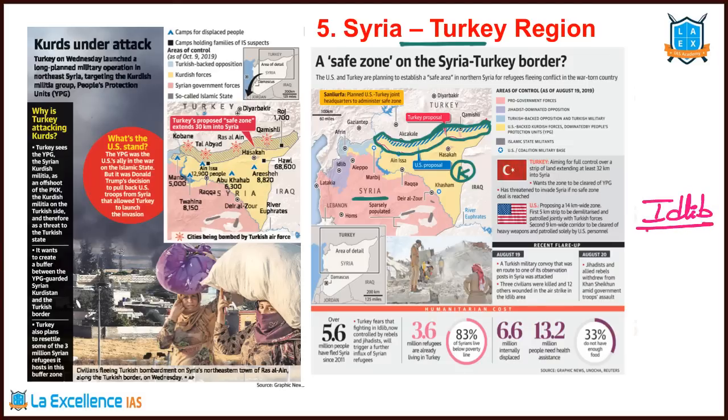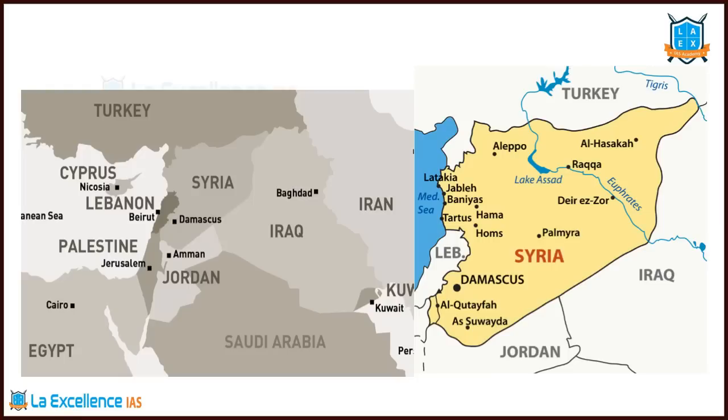Idlib province was the last province that the united forces of USA and Russia, Syria together, they have got this particular area from the control of IS. Earlier it was under the control of IS. Now they have got it. Idlib province, very important. This is the map of this particular region.